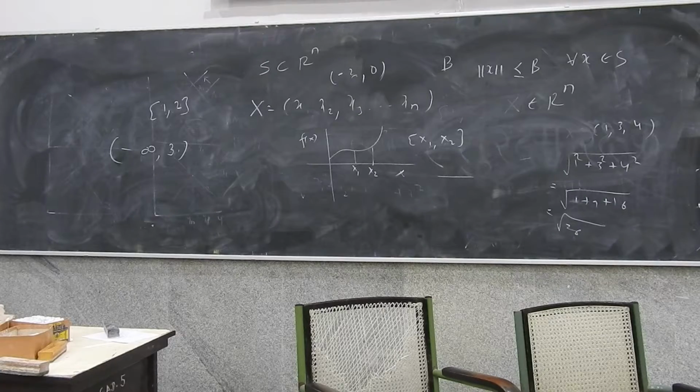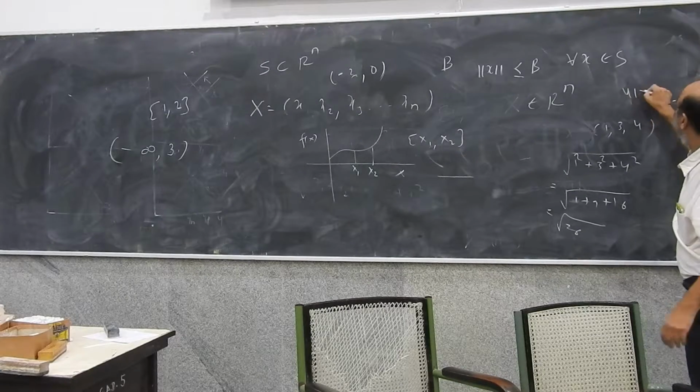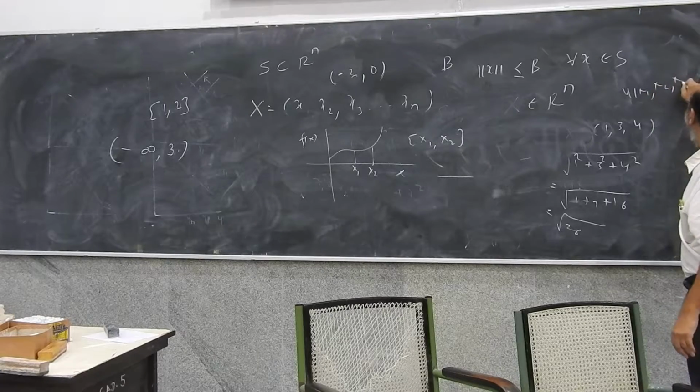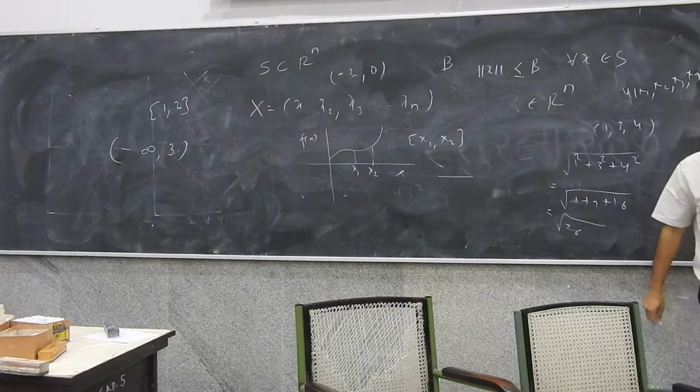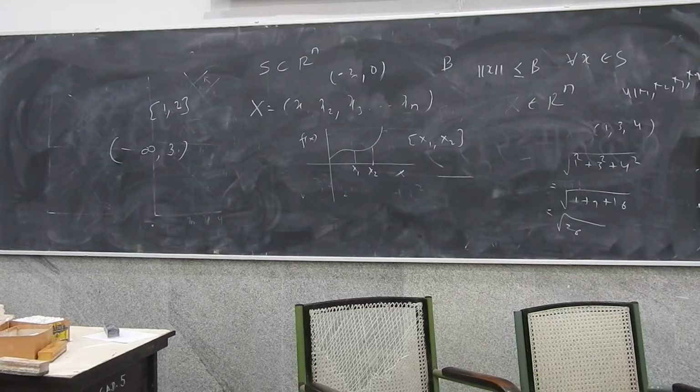So think of, for example, a utility function of x1, x2, x3, x4. As long as we are defining these continuous functions over closed and bounded intervals, they will always have a maxima and a minimum. Therefore, closed and bounded intervals are very important for us.